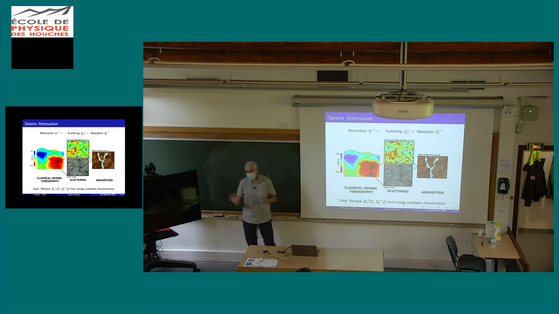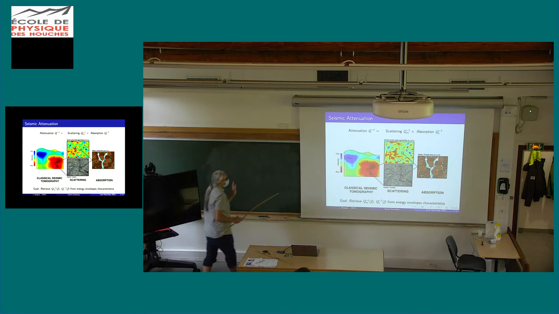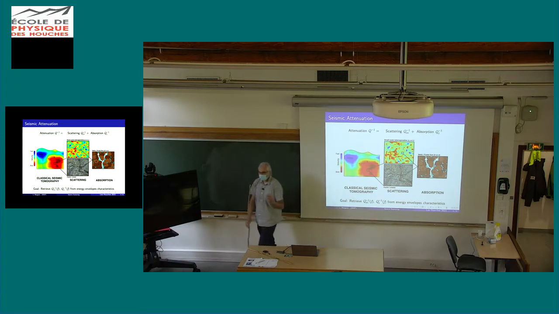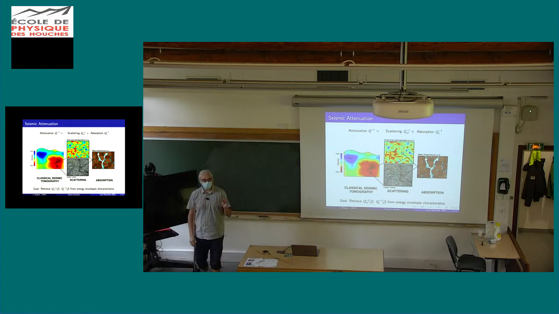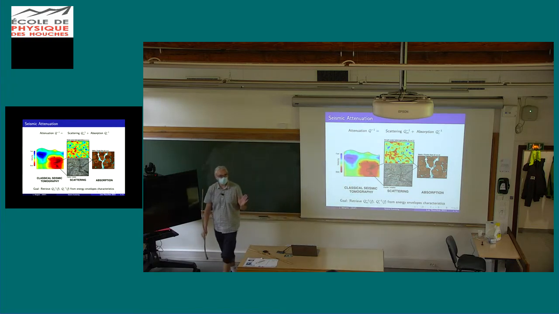Okay, and in fact, if the model is not smooth, you're not going to trust it. But this model was designed usually to explain the ballistic arrivals. So to explain this ballistic arrival, you don't need to put a lot of small scales. What requires the small scales is the fact that in addition to the ballistic arrivals, you have scattered waves. And I'm going to show a lot of examples. If you don't put the small scale heterogeneities in your model, you're never going to explain the scattered waves.